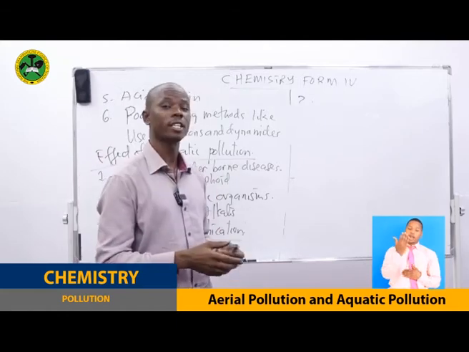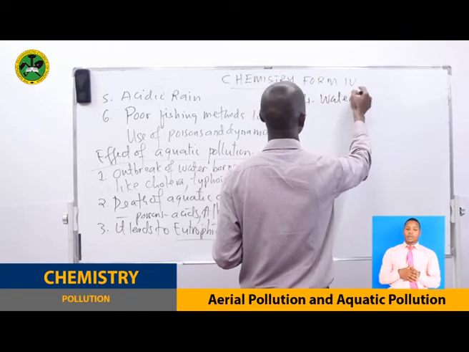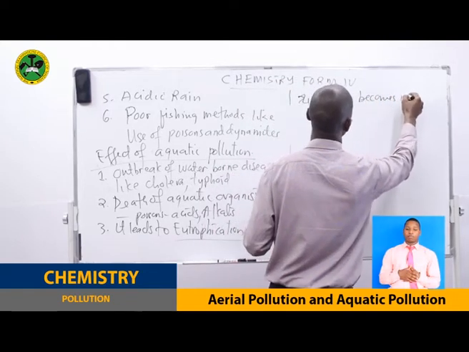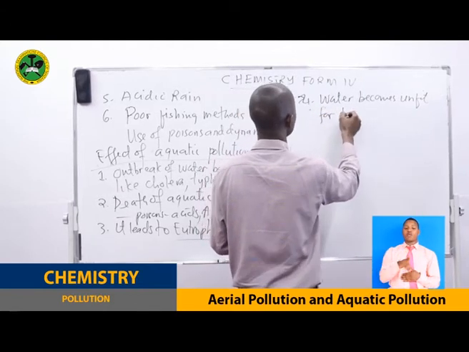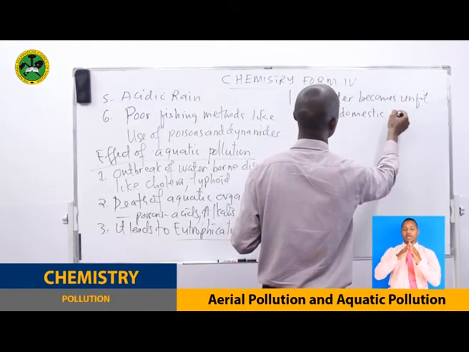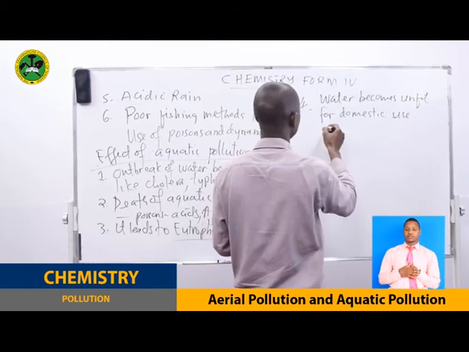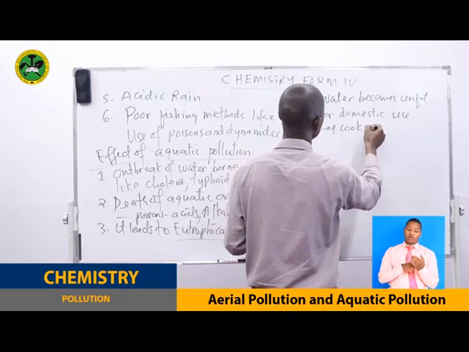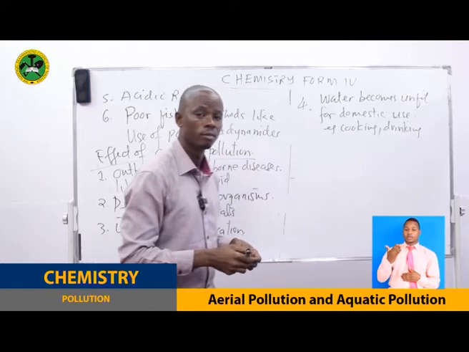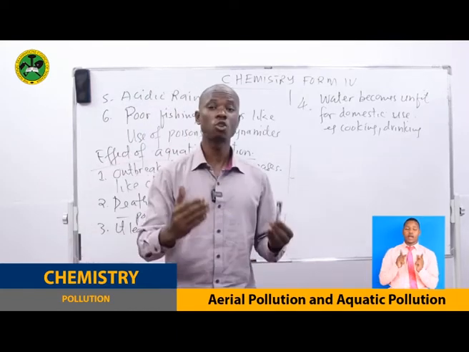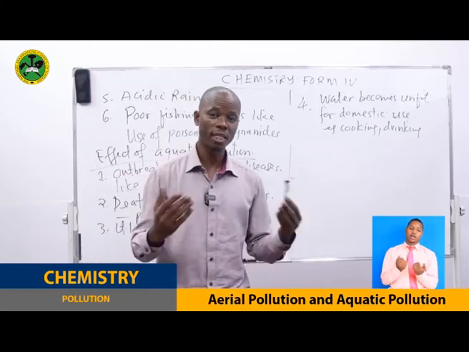Another effect of aquatic pollution is that the water becomes unfit for domestic use, for example, cooking, drinking, etc. But also, if the water is so much polluted, recreation activities become a problem, or they are reduced.